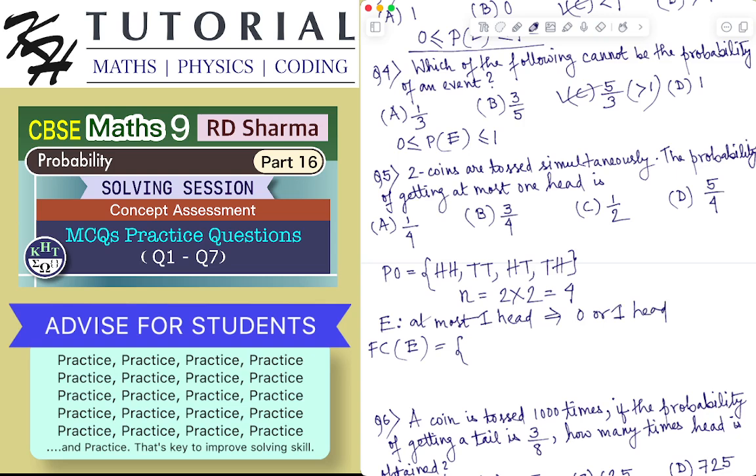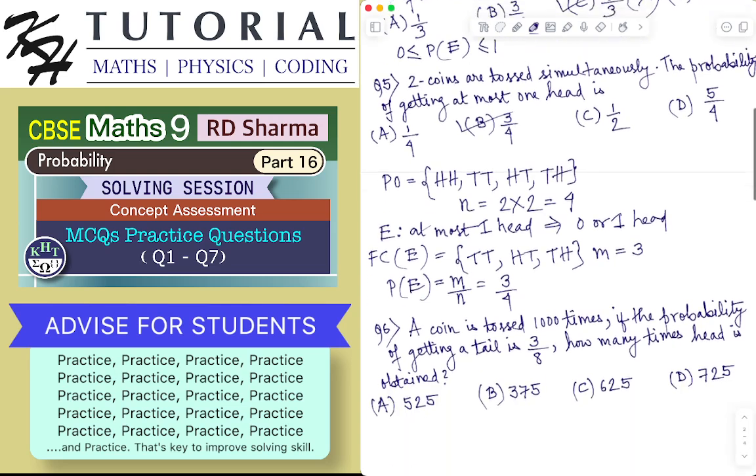So 0 head will occur when we have both tails, and 1 head can occur when it will be head tail or tail head. So for the event E, small n, the number of outcomes which are favorable to the event E is 3. Therefore, the probability of the event E is m by n, which is 3 by 4. So the correct choice is B. B is the correct choice.